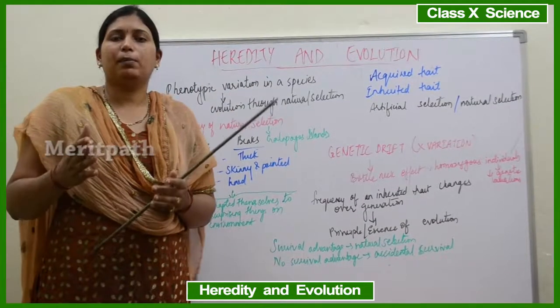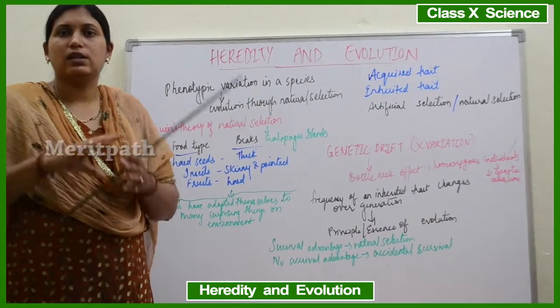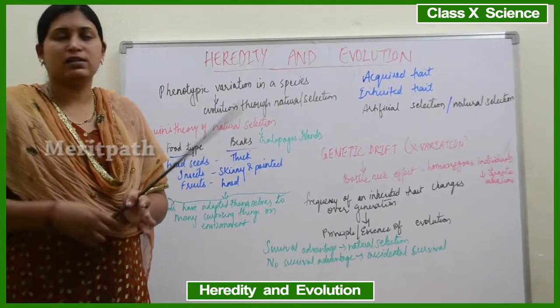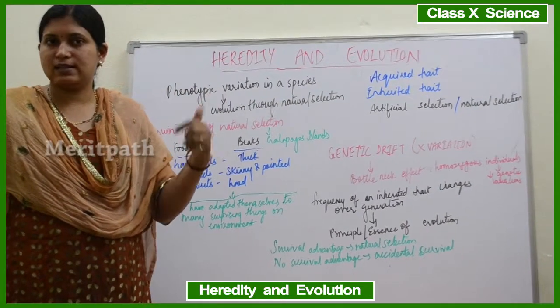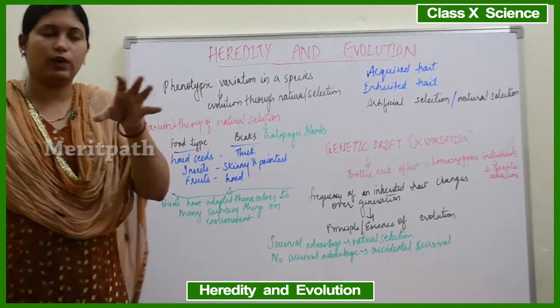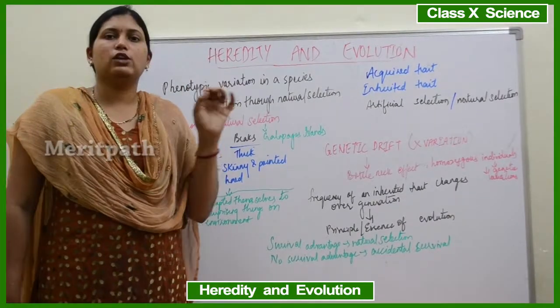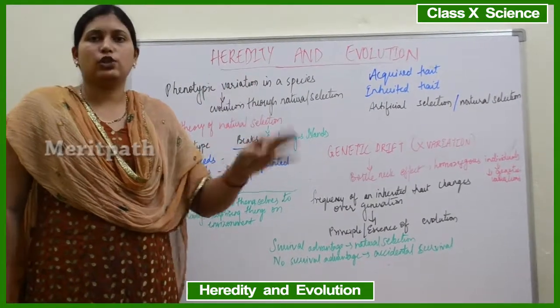Variation. Phenotypic variation means visible appearance or the external appearance. The external or the visible appearance is the phenotype. The part of the genotype that is expressed is phenotype. So the external appearance or the visible appearance is the phenotype. So the phenotypic variation in a species always results in the evolution through natural selection.